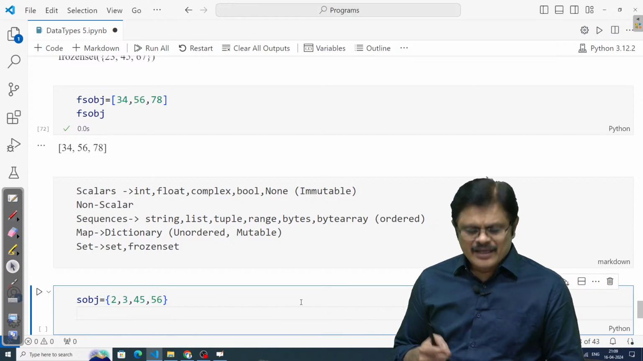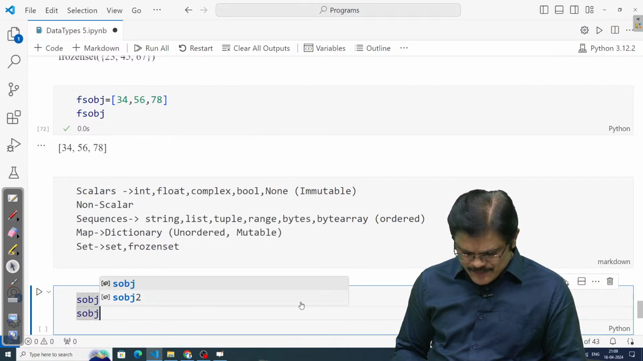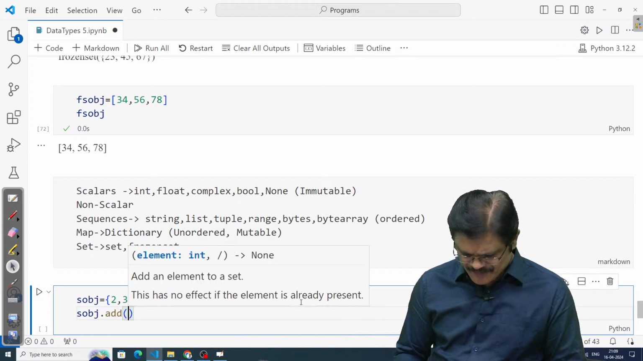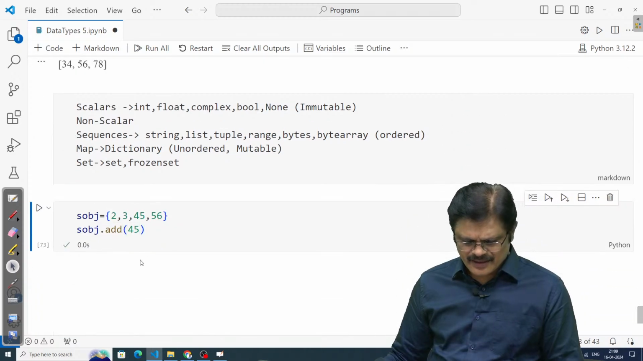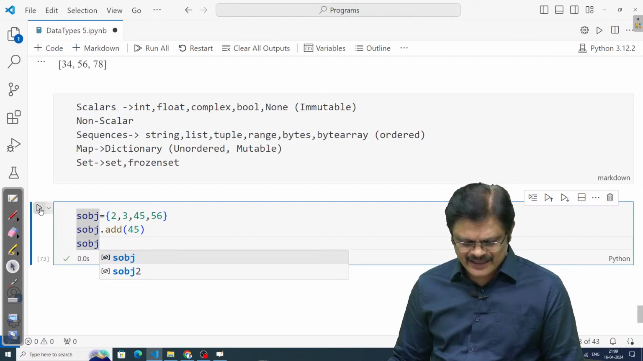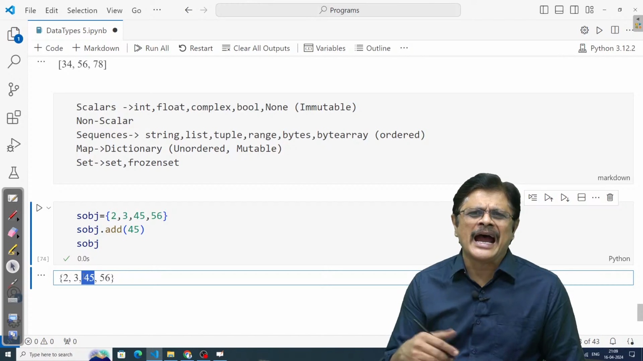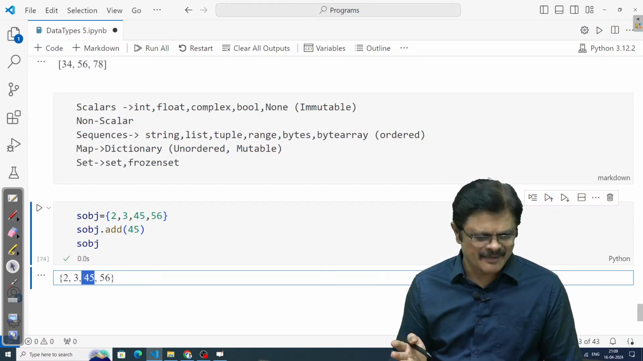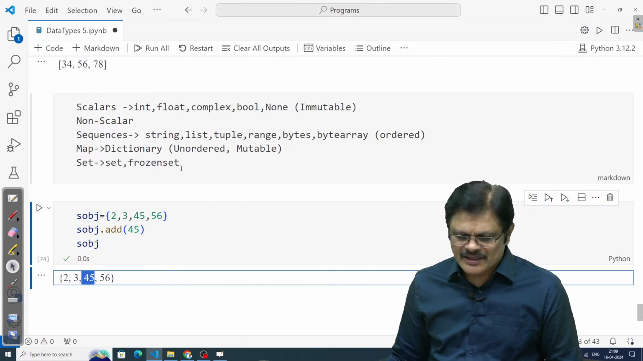Suppose I want to add one more object, like we have this add method now. Suppose I want to add 45 again. What happens? Nothing will happen. But if you see this S object, it would be again the same 45. That is, 45 will not be repeated. So even if you add that element again, it is ignored, my dear friends. It is considered as the same element. Please note this point. Am I clear? This is about the data types.